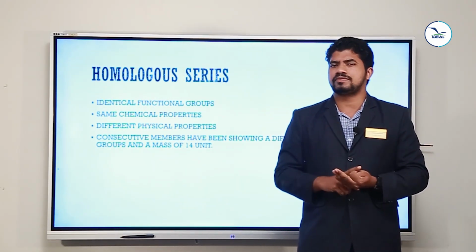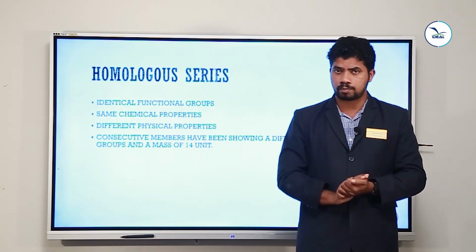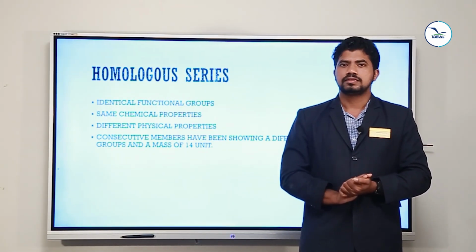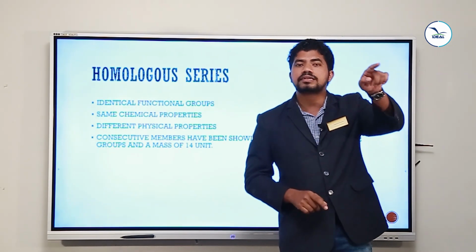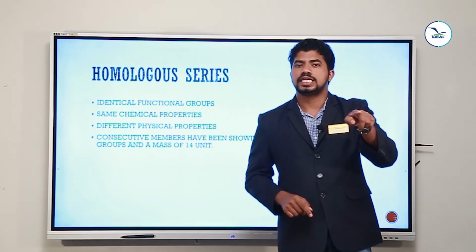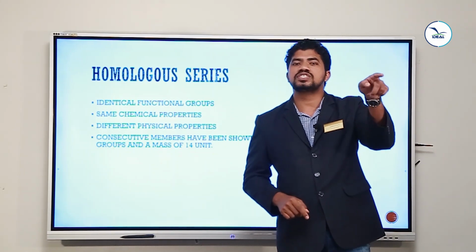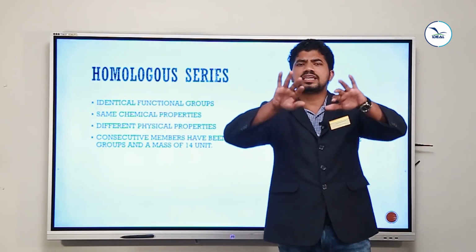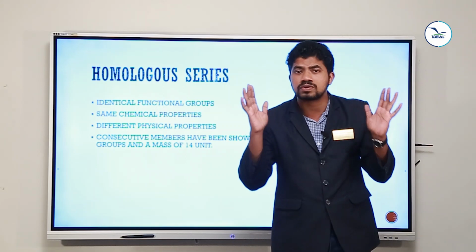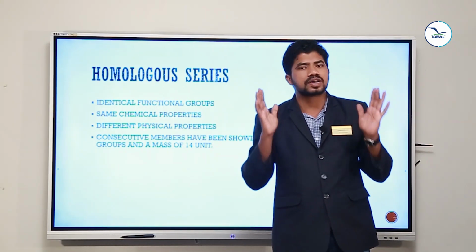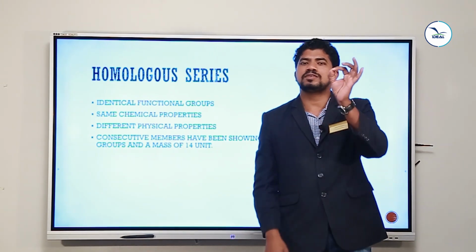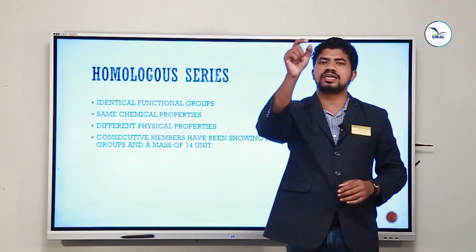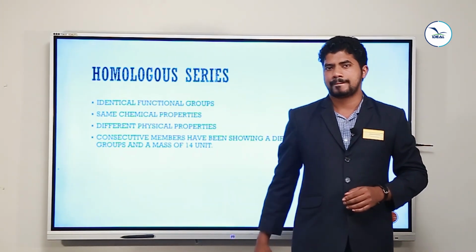But the difference between the consecutive members of a homologous series is 1 CH2 group. If you are taking methane and ethane, you can see a difference of 1 CH2 group. Like that, if you are taking any two consecutive members of a particular homologous series, there is a difference of one CH2 group.